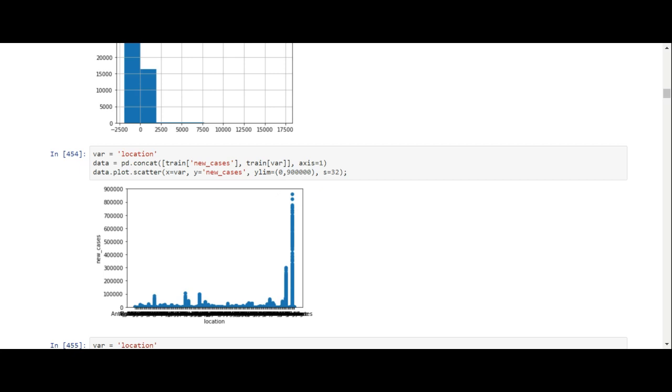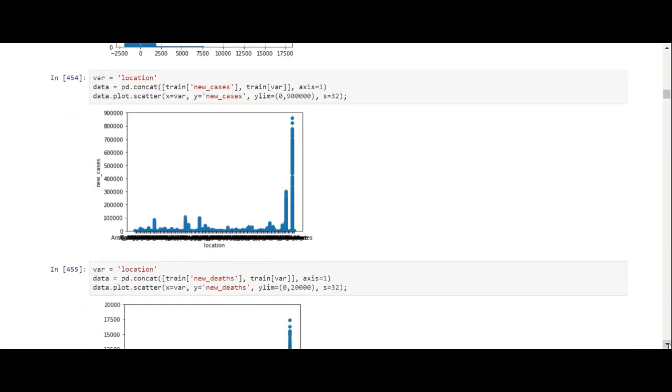So you can see that this one country here has the most new cases. I don't know if it's the United States or the United Kingdom, it could be both of them, because there are so many locations that you can't actually see the location here.